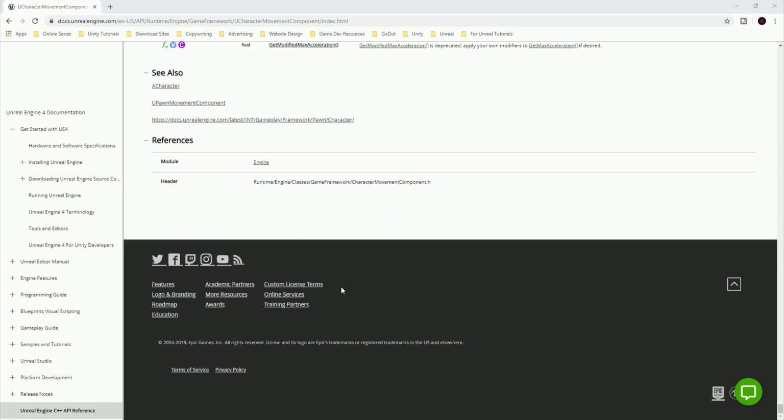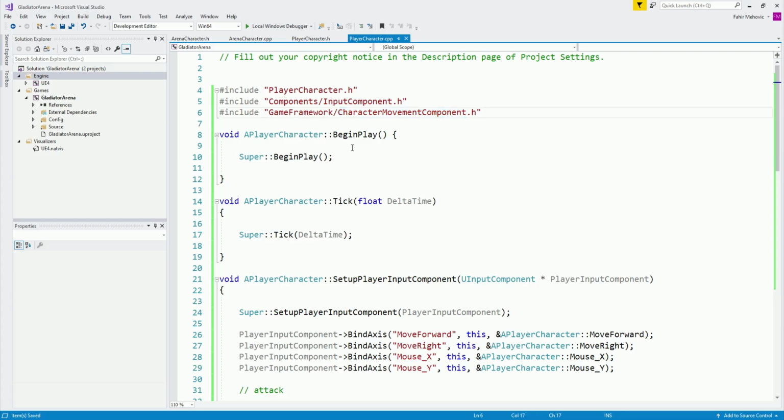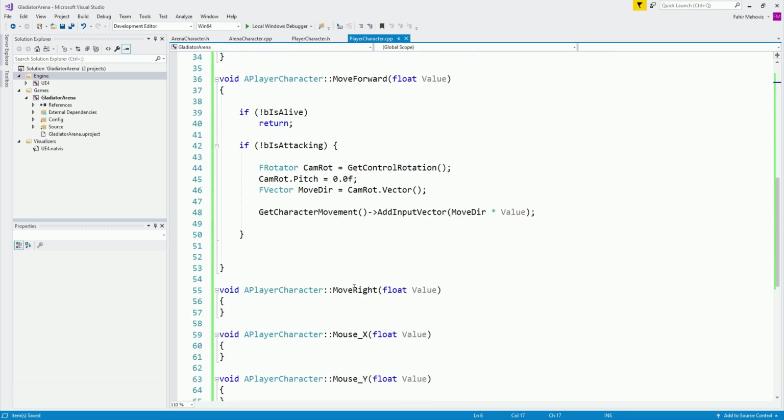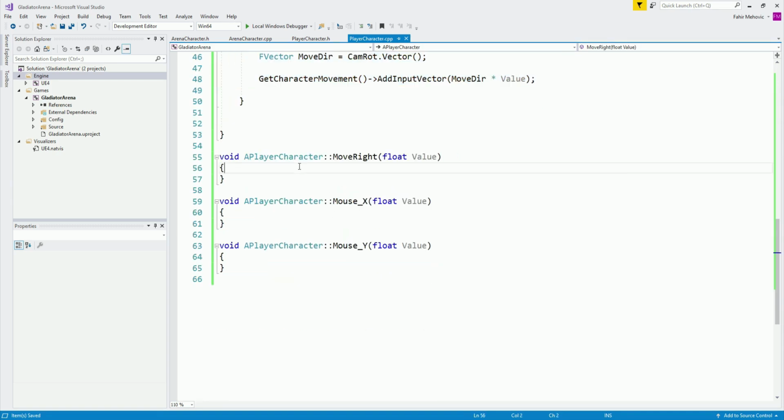So you can omit the classes and take what's after it, which is the GameFramework, CharacterMovementComponent.h, and simply paste it over here. And there you go. And for our movement to the right side, I'm going to do the same thing. I'm simply going to copy all of this, and paste it over here.